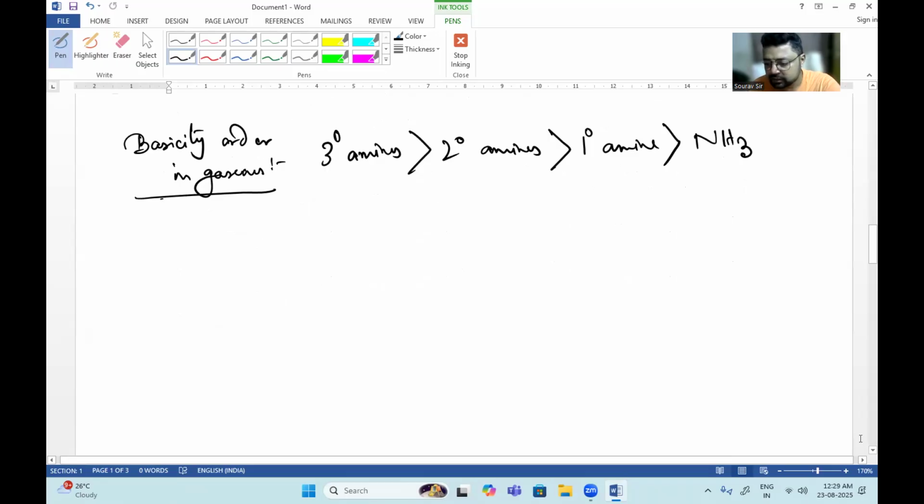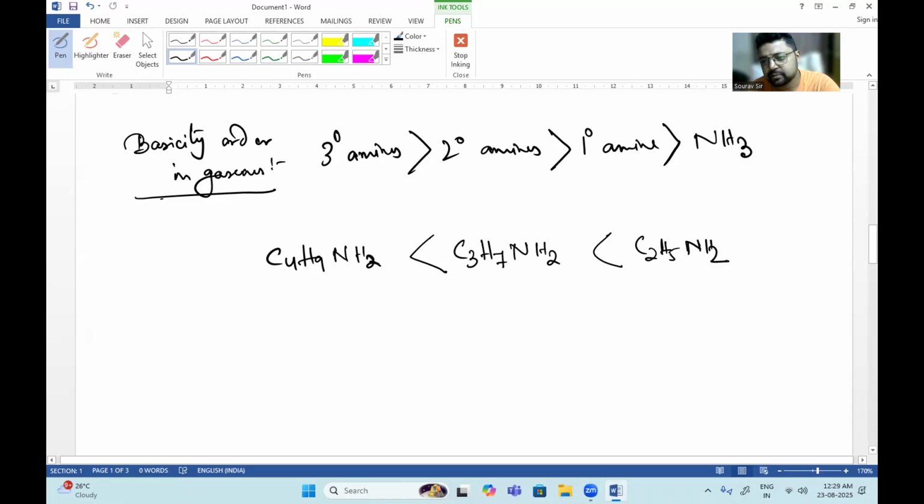Next, the solvation effect in amines is also quite appreciable. Means if I have C4H9NH2, then I have C3H7NH2, then if I have C2H5NH2, we will say the basicity order will be like this. Okay, the 2-degree amine will be of higher basicity than this and this. Okay, if it is N-propyl, this should be N-propyl. So this will be the basicity order.